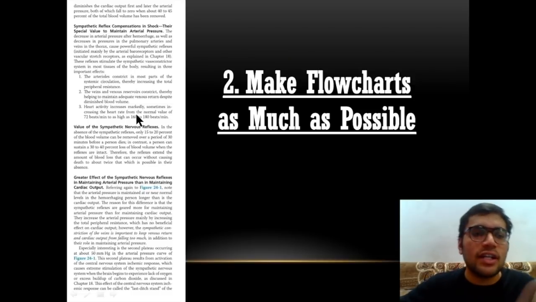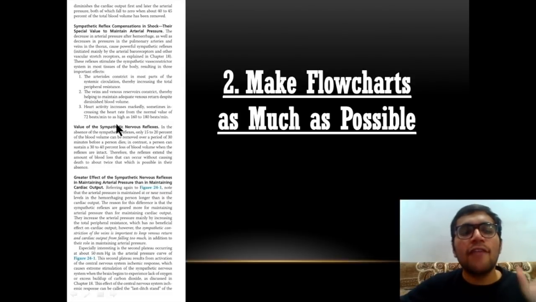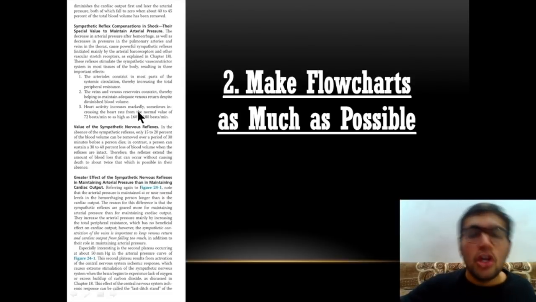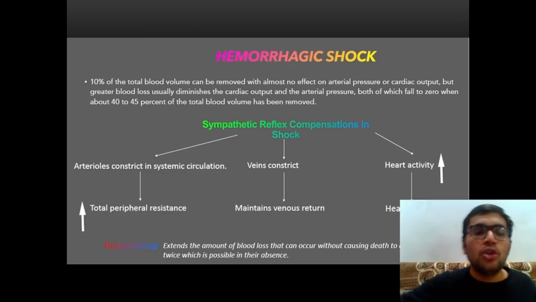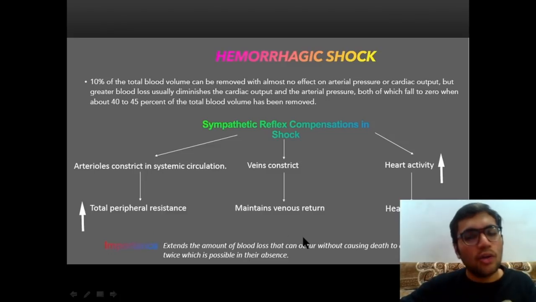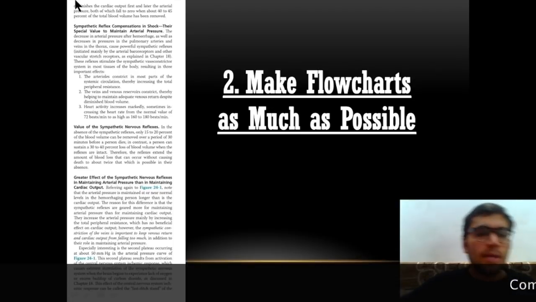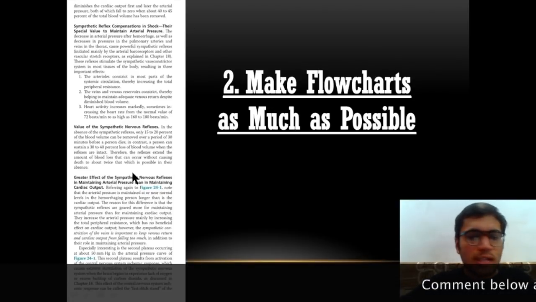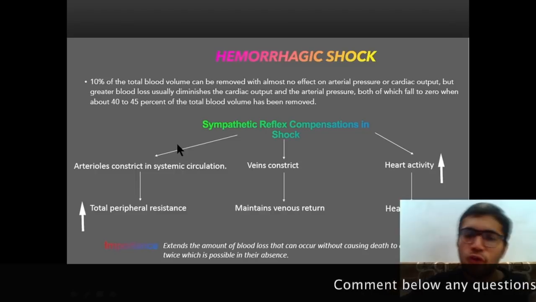Now this is what is written in Guyton. They have given these 3 points in core language form, and then they have given the importance under the heading value of this particular reflex. So you don't need to write the value of the sympathetic reflex, it will be very boring. You should know what the importance is, and then you can write it in a short manner. So this is how you have summed up this entire portion into just this little flowchart, okay?